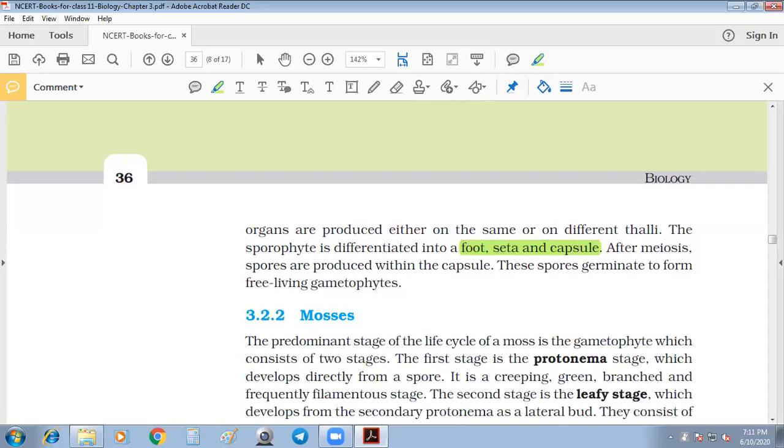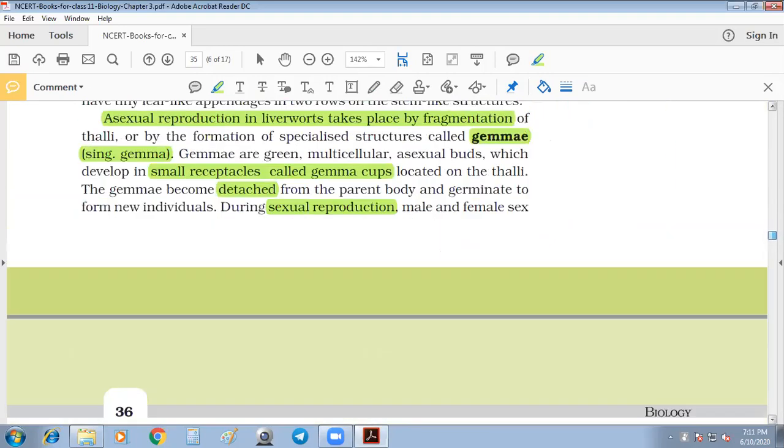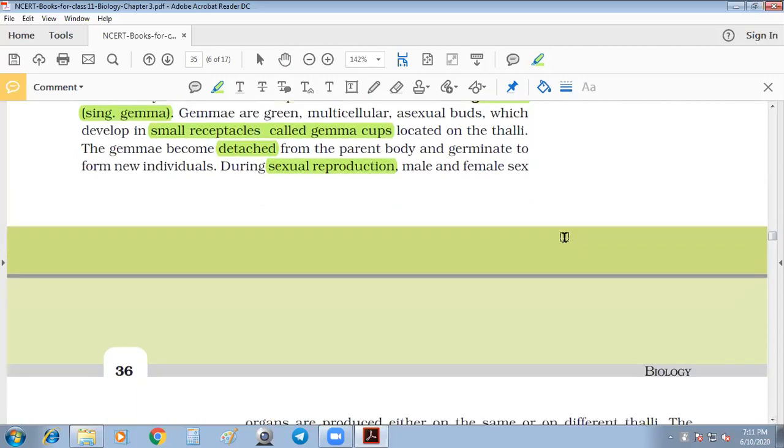That is the case of Funaria. I am repeating with the diagram. See here, it is Funaria. It is having the foot, seta and capsule. This is the foot part, this is the seta part, and this is the capsule part. The capsule and seta are called the sporophytic part, and the gametophytic part is the leafy part. The gametophytic part is photosynthetic. The sporophytic part is attached to the gametophyte for nourishment, that I have told in the common bryophyte concept, right?